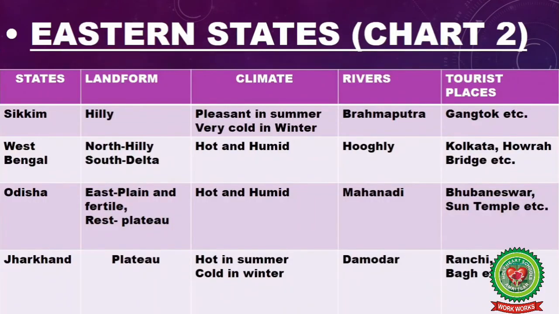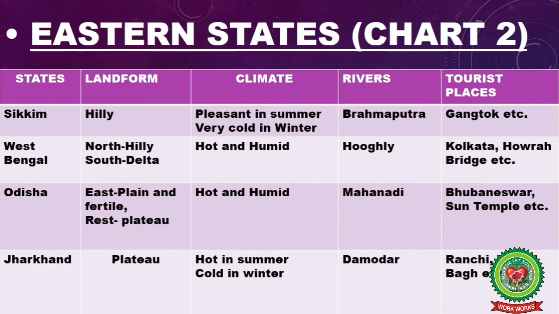Number 1. Sikkim. Landform hilly and the climate pleasant in summer and very cold in winter. The river of Sikkim is Brahmaputra. The visiting places of Sikkim are Gangtok, Pelling, Nathula Pass, etc. Number 2.